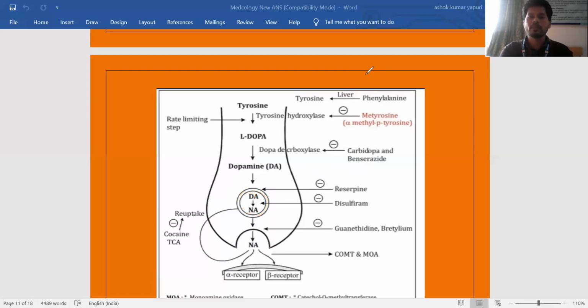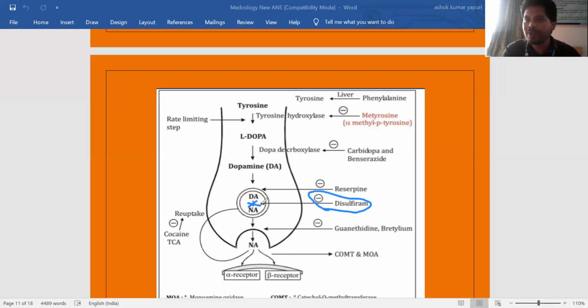Next one is disulfiram. I hope you know disulfiram is an antidote for alcohol addiction. But what is the effect of disulfiram on catecholamine biosynthesis? Especially, disulfiram prevents conversion of dopamine to noradrenaline.